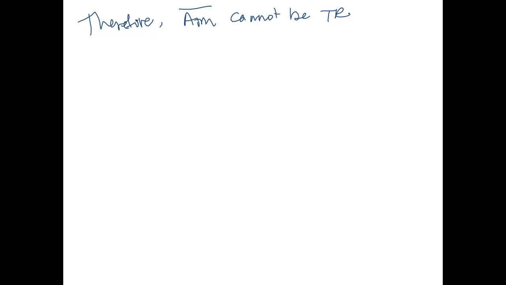So that concludes the proof as to why we were able to use ATM bar as an example of a language that is not Turing recognizable. And we also showed that ATM bar is a subset of sigma star, and sigma star was Turing recognizable, so this brings us back to why that statement was false.